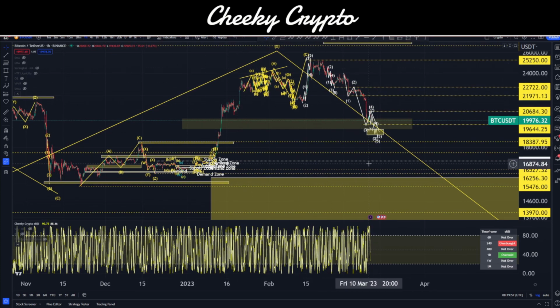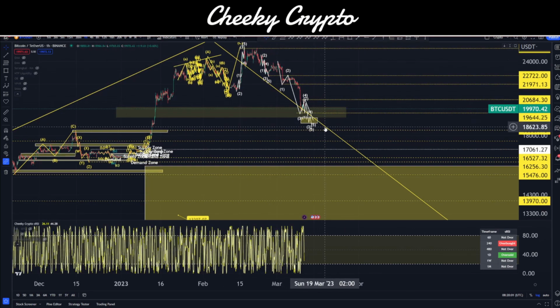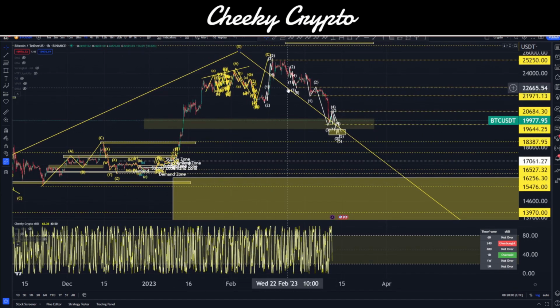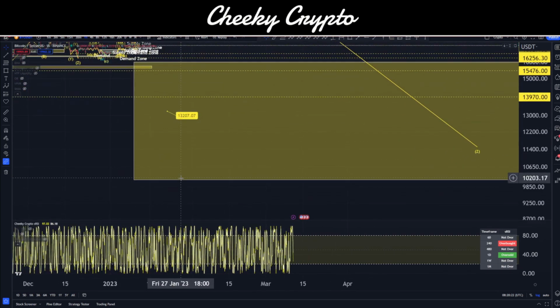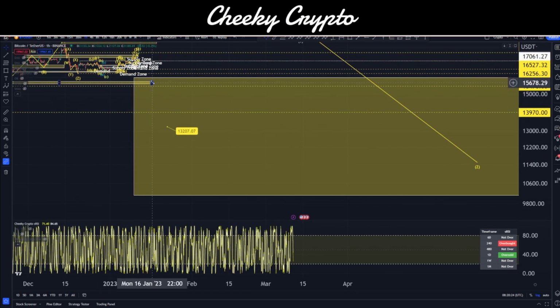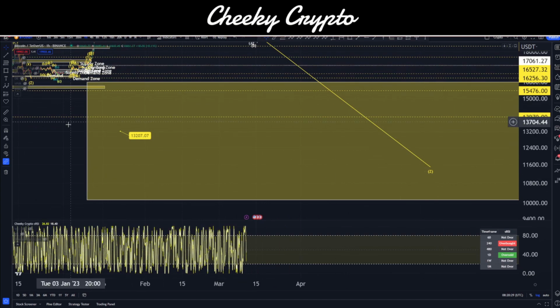Now, ultimately, looking at the structures of all of this, it looks incredibly weak to the upside and very, very strong to the downside. What we were looking for on the way up were all of these impulsive structures that we're seeing to the downside. We didn't see those to the upside, so it's impossible to think of that as a bullish structure, whereas what we have right now is bloody bearish, without trying to swear on the channel here. This is incredibly bearish structure to the downside, and therefore our predictions on these lows still stand, right? Anywhere between $16,000 and $10,000. It's incredibly broad, but that is the Z wave structure.